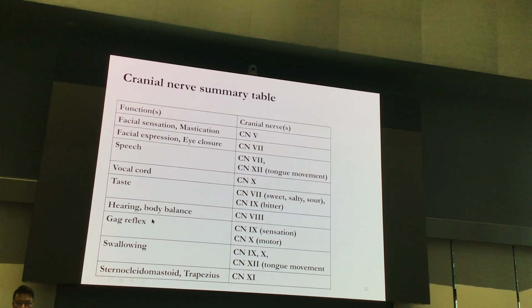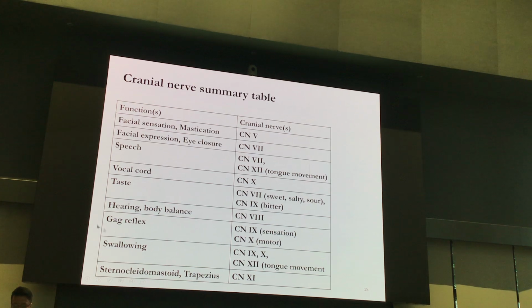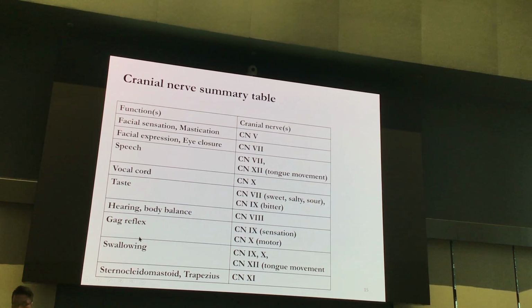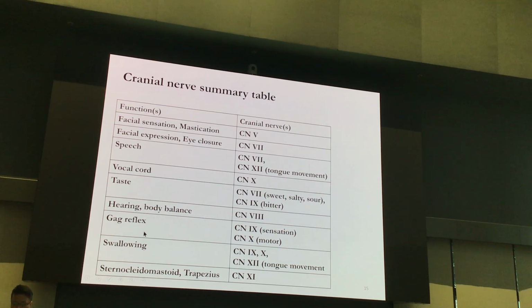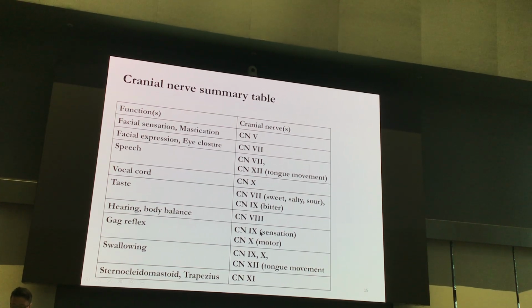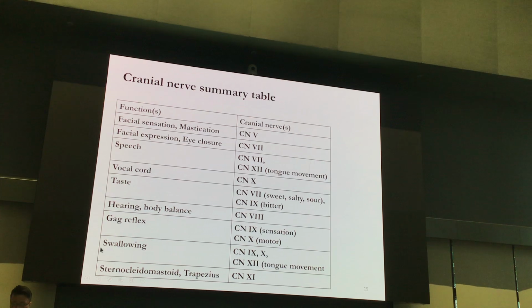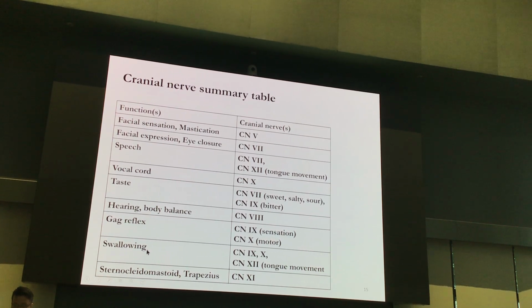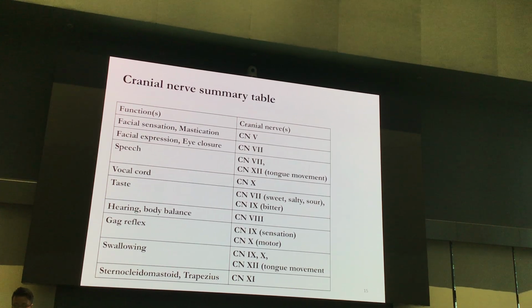One of the functions lost will be the gag reflex. This table just helps you quickly refer to which function will be lost based on which cranial nerve damage.